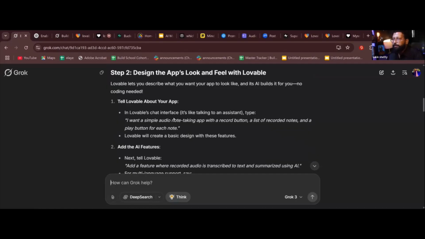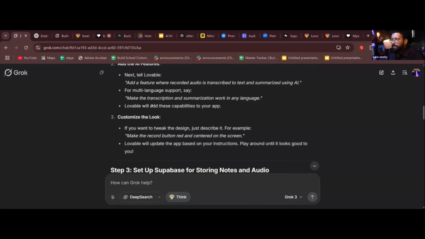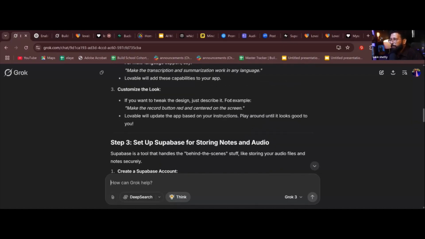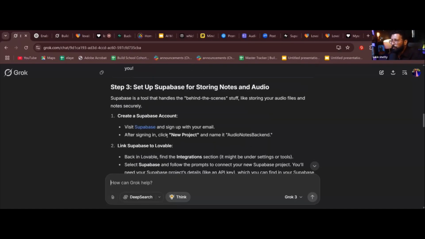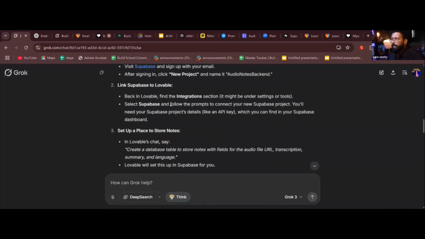Or add all the features. You can add the features, customize the look. If you want to tweak the design, just describe it. For example, make the record button red, centered on the screen. This is how it gives detailed step-by-step instructions. Okay, set up Supabase. It also tells you how to create a Supabase project. Go to Supabase, click on new project. It gives you the name also, and then how to connect Supabase to Lovable, create a database table, all that.